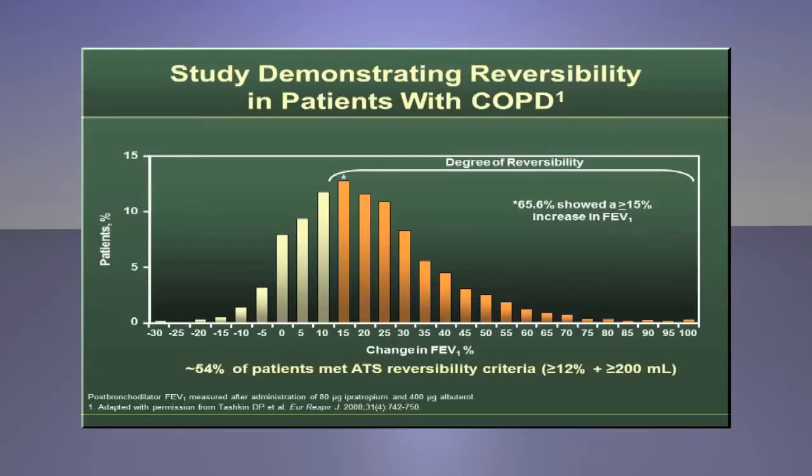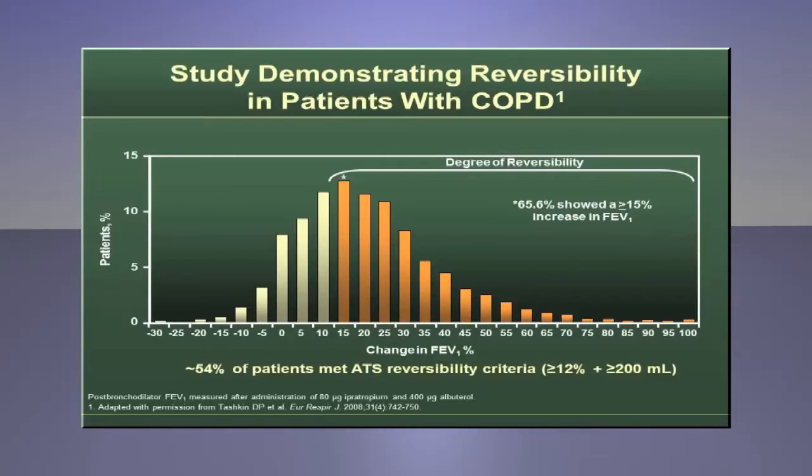Responsiveness was assessed using 3 different criteria: at least 12% and at least 200 milliliters of FEV1 improvement over baseline, at least a 15% increase in FEV1 over baseline, and finally, at least a 10% absolute increase in the FEV1 percent predicted value. The slide shows the magnitude of the bronchodilator responsiveness, which was greater than expected.